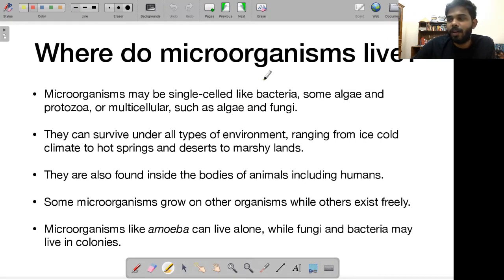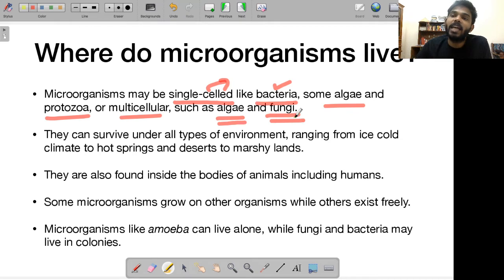Anyway, so where do these microorganisms live? An interesting question. Microorganisms, first of all, might be single celled, like bacteria, some algae, protozoa. These are all single cell, that means they are made up of only one single cell. For example, human beings like us are made up of millions and millions of cells together. Bacteria are single cell, that means there is only one cell. Or they can be multicellular also. For example, algae, fungi, etc. can be multicellular, that means they have more than one cell.